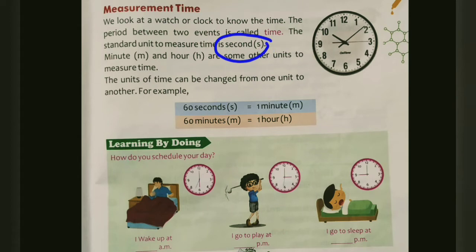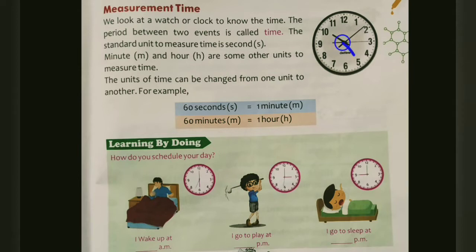You can see this thin hand of the clock. Okay, so this is what? This is the second hand. This is used here for measuring the second. But minute and hour are some other units for measuring time. You can see that every clock dial has 3 hands.